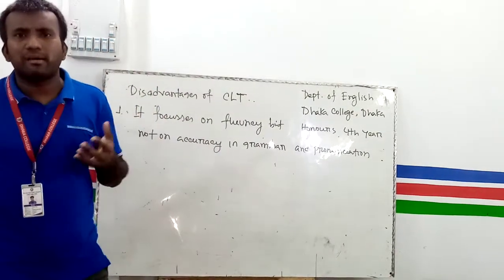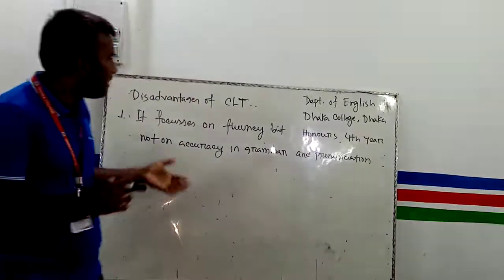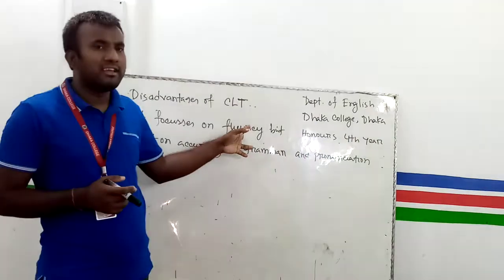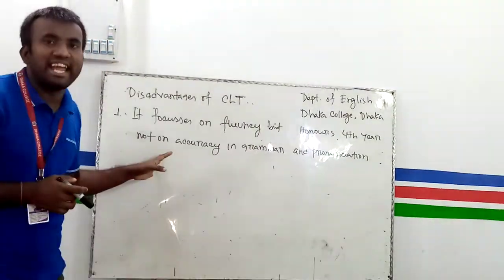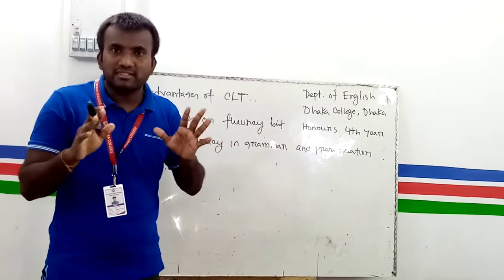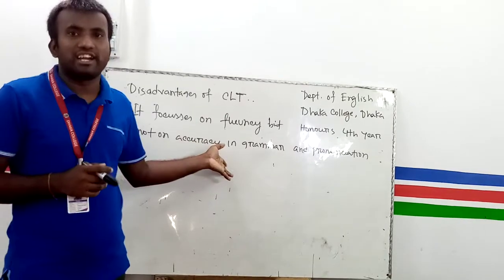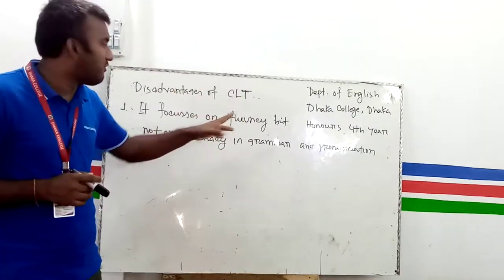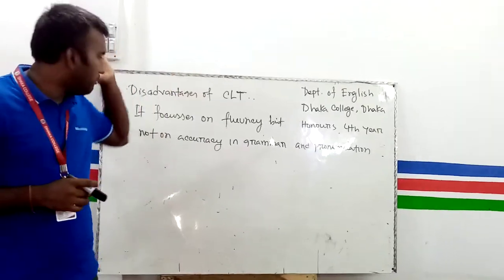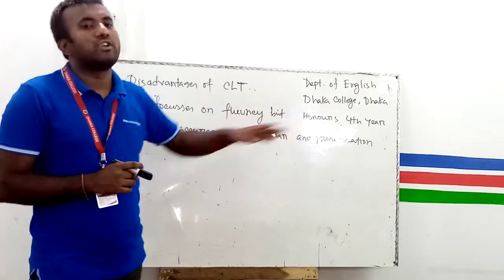They are learning the grammar rules, they are implementing the grammar rules in their sentences. They are learning, they are making communication. That means they are getting fluency, but they are not getting accuracy in grammar and pronunciation. I have told you that if students make mistakes or create errors, they are tolerated. That means in CLT, fluency is acquired, but it doesn't mainly focus on accuracy in terms of grammar and pronunciation.